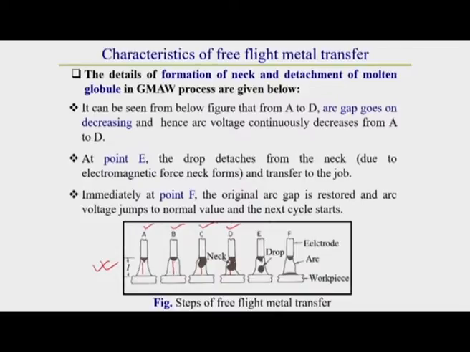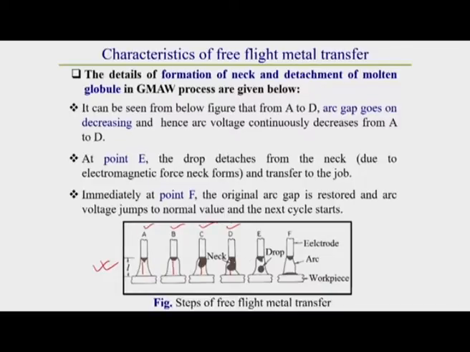Due to this decrease of arc gap, the voltage will definitely drop. So from A to D, the voltage continuously decreases due to the decrease of arc gap.